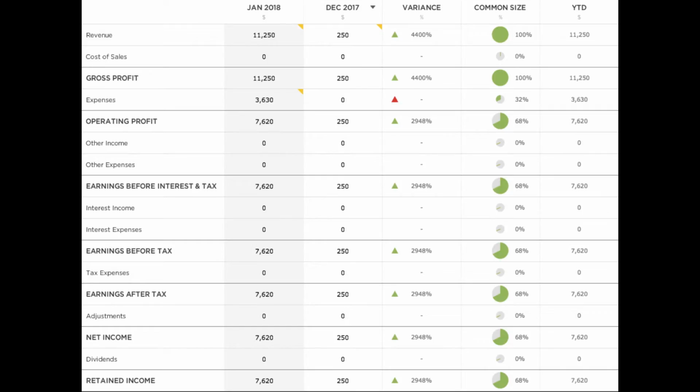Top features. It has super easy ratio and profitability analysis. For those of you who are a little bit rusty in your ratios, it explains what those are and also has the definitions for your clients too, so that if you forget, it's there for you. It has beautiful financial statements, and you have the ability to insert text to provide any guidance or recommendations or ask any questions in the reports.